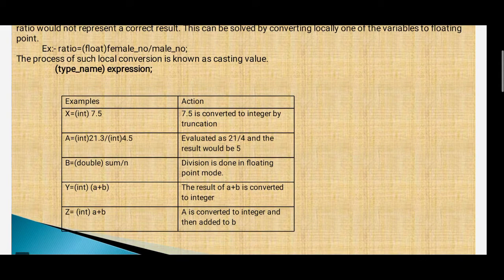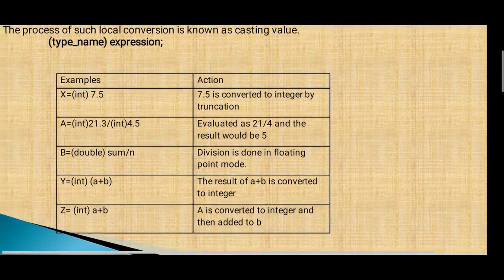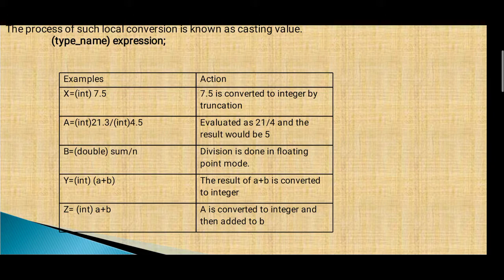Type name expression. Here, example: x = (int) 7.5. Here 7.5 is converted to integer by truncation. a = (int) 21.3 / (int) 4.8 is evaluated as 21 / 4 and its result would be 5. b = (double) sum / n.